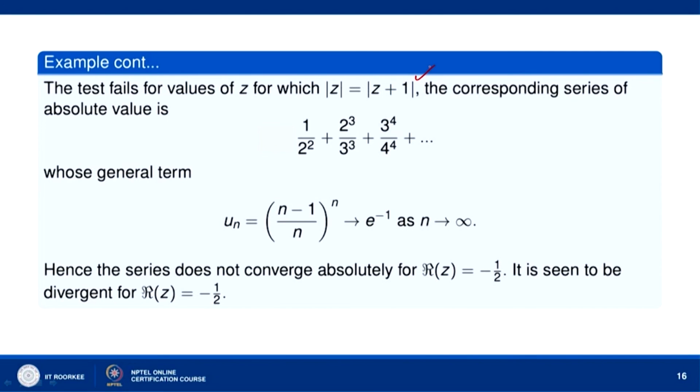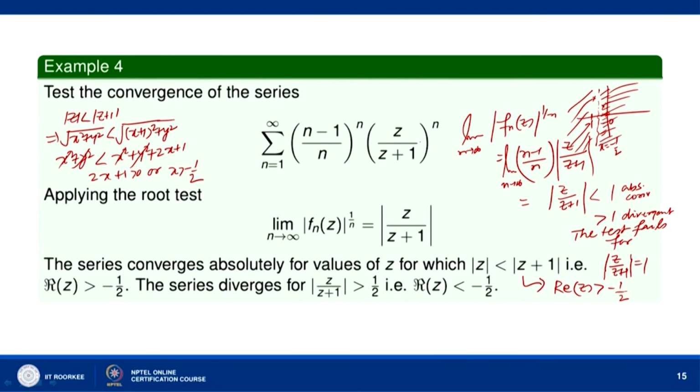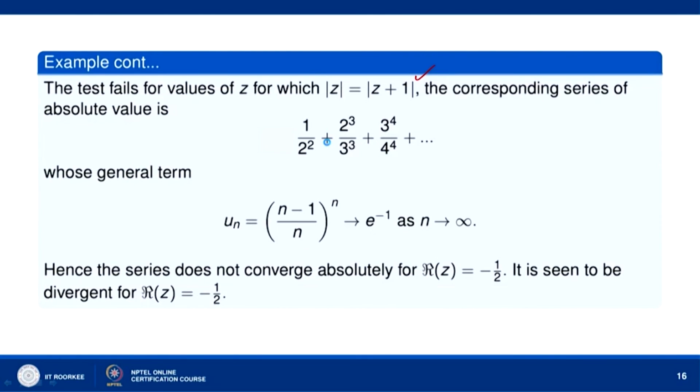So, what is the corresponding series of absolute values? Let us see. When mod of z over z plus 1 is equal to 1, we get the series sigma n equal to 1 to infinity of ((n minus 1)/n) to the power n.